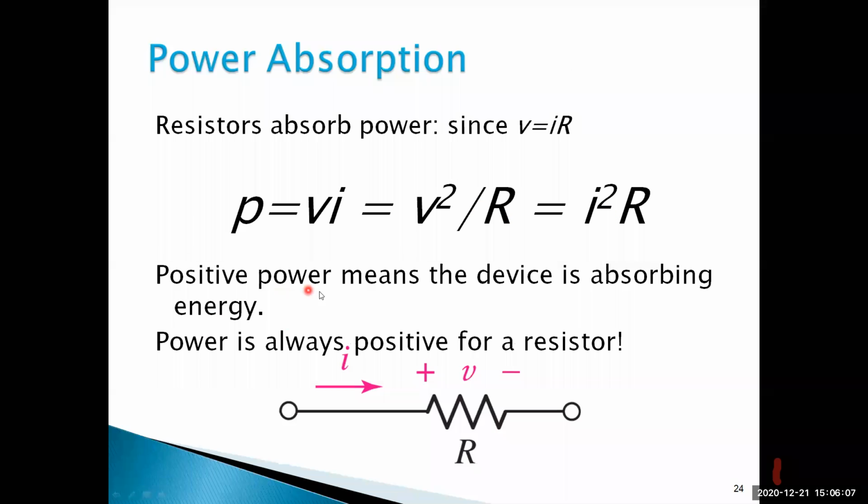It's clear. Positive power means the device is absorbing energy. I've already explained this concept. Power positive means it is absorbing the energy. Power is always positive for a resistor. Power is equal to V into I. It's clear?